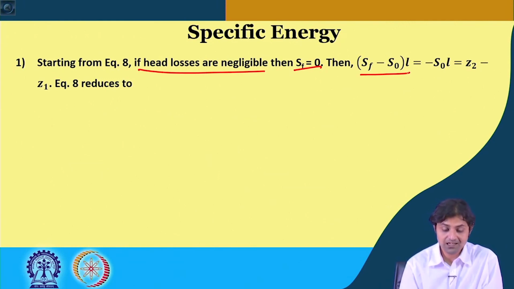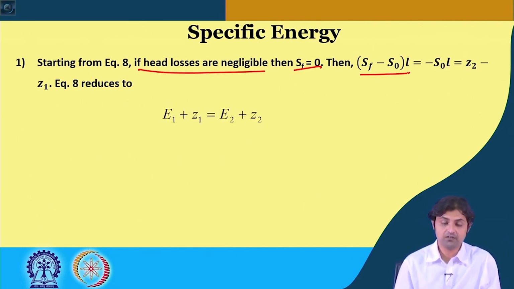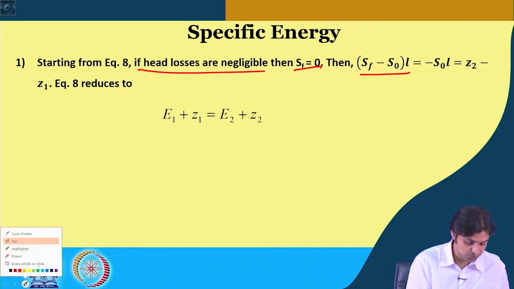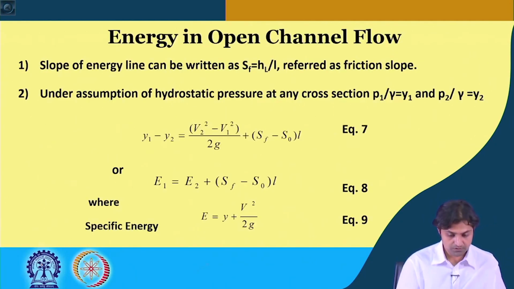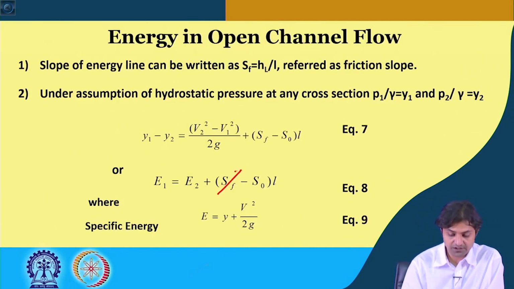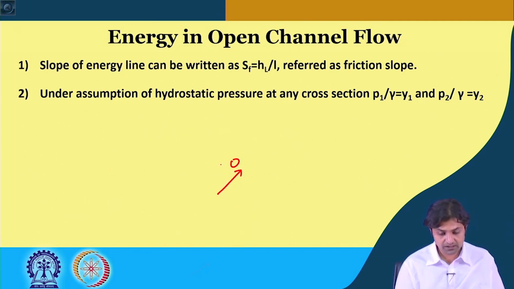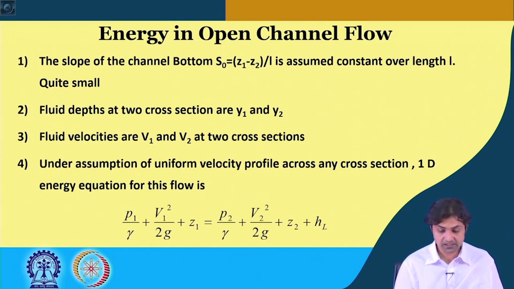Then equation 8 can be written as E1 plus Z1 is equal to E2 plus Z2. I will just show you, it is better to show.